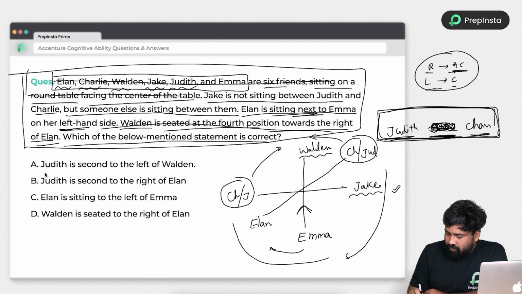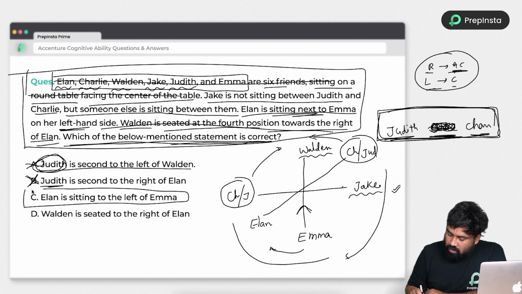So just look at here. Which of the following statements is correct? Judith is to the second left of Walden. We don't know the exact position of Judith, right? So we can't mark this answer as correct. Next, Judith is second to the right of Ellen. Judith's position is undetermined.